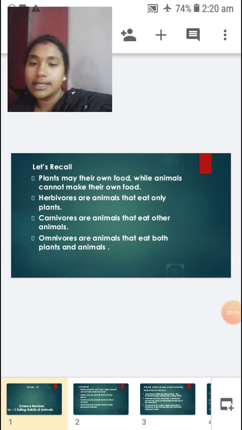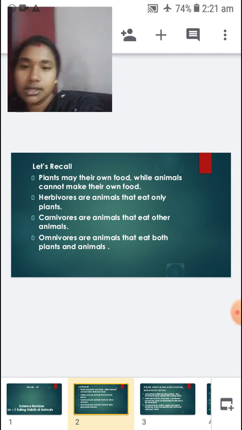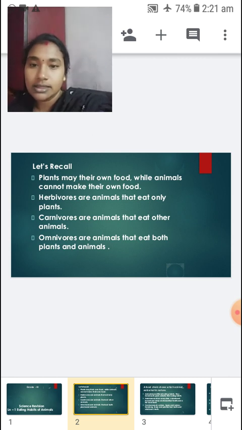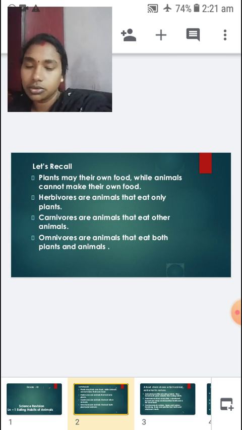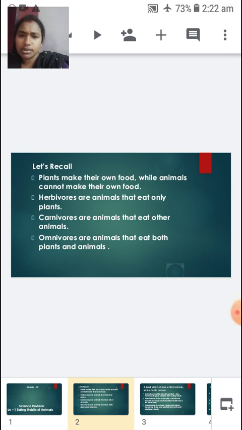Now, let us see the main key points for this lesson. The first point is plants make their own food while animals cannot make their own food.